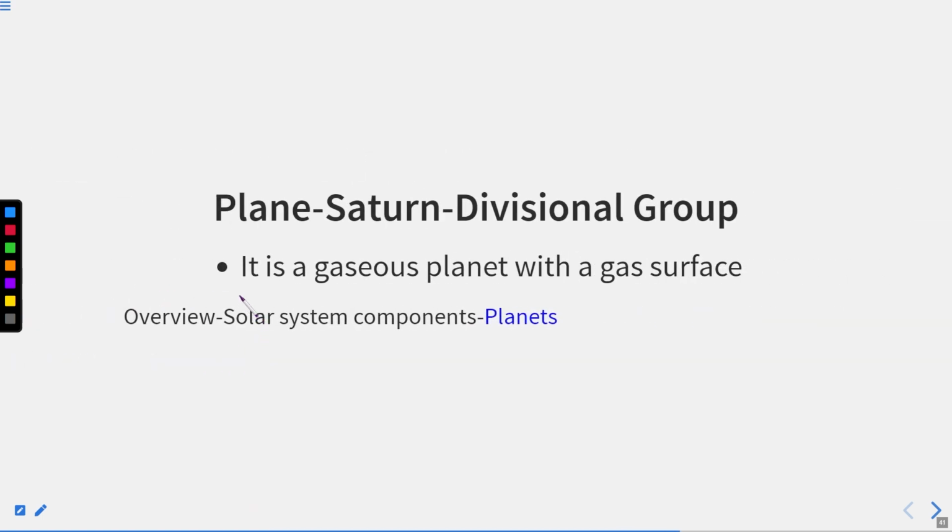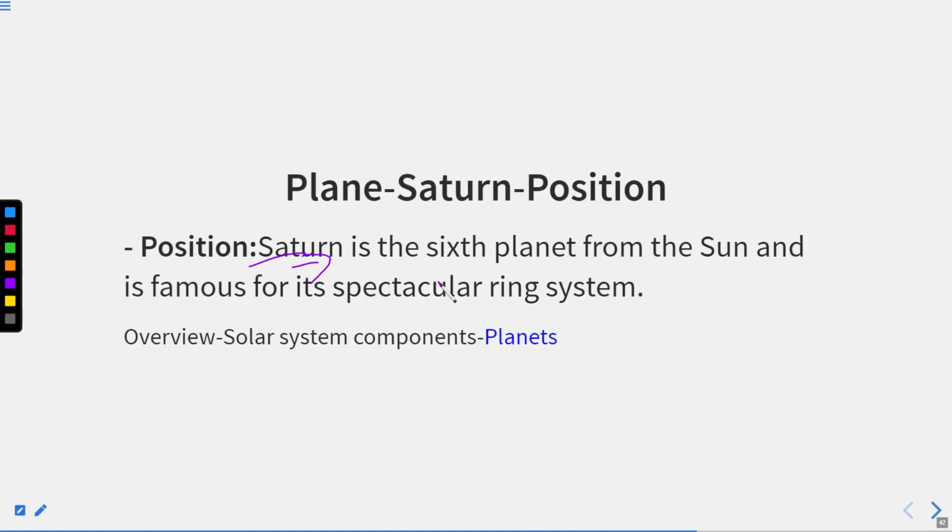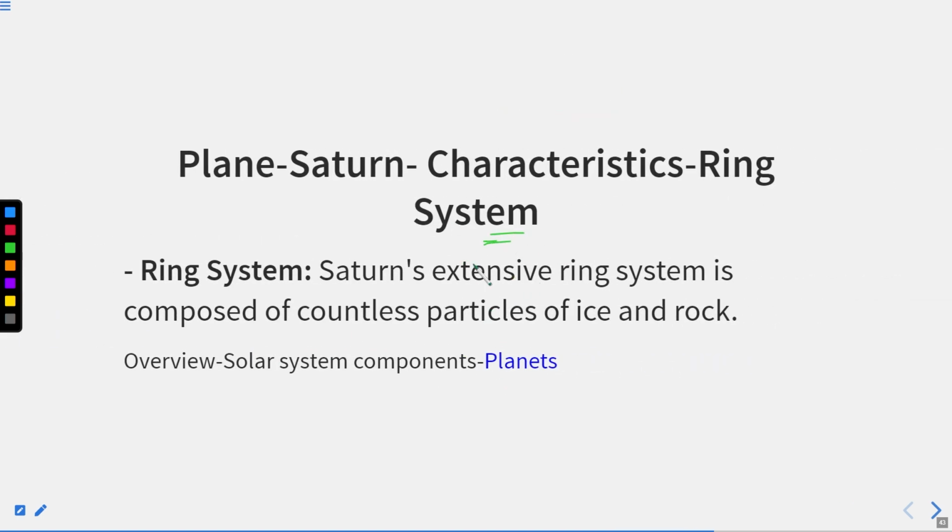Okay. After Jupiter, we have Saturn. It is a gaseous planet with a gas surface. Saturn position, basically we talk about, it's the sixth planet from the Sun and it's famous for its spectacular ring system. Saturn has rings around it. Ring system. Saturn's extensive ring system is composed of countless particles of ice and rock.